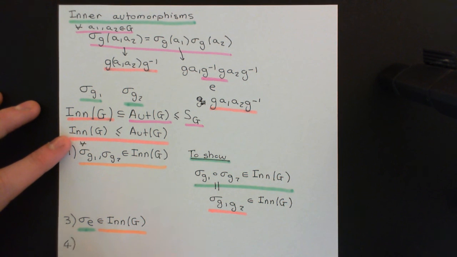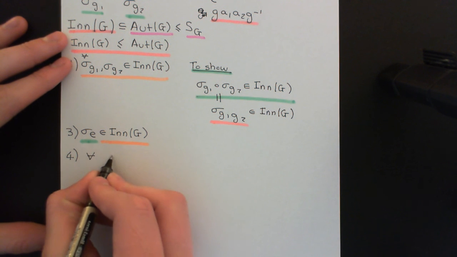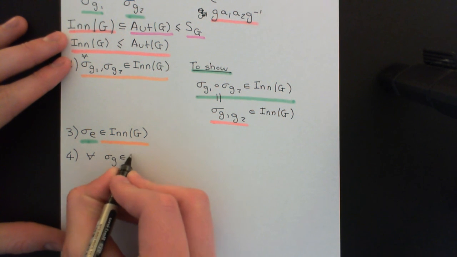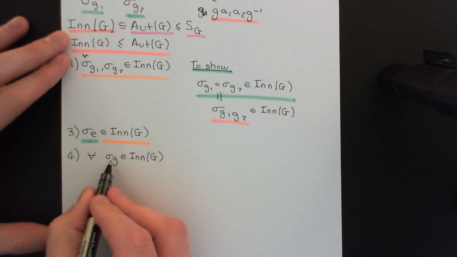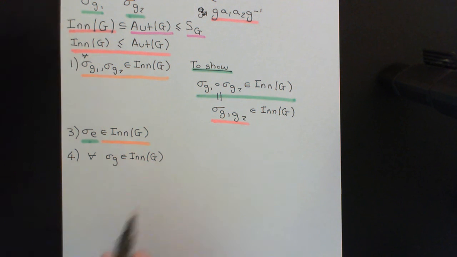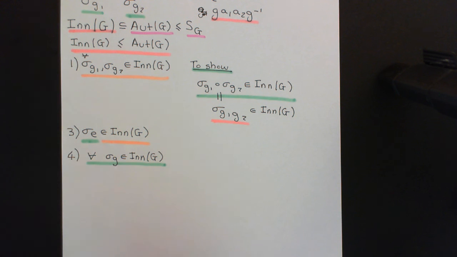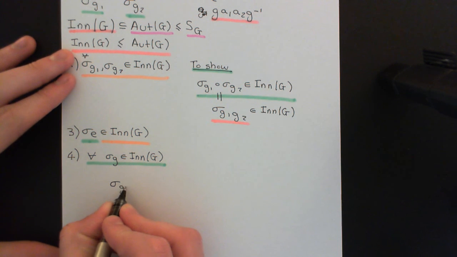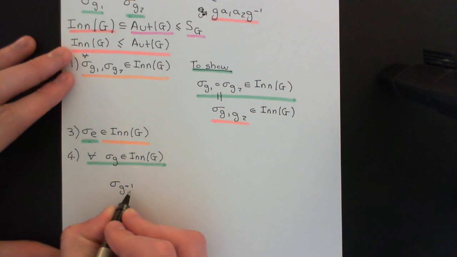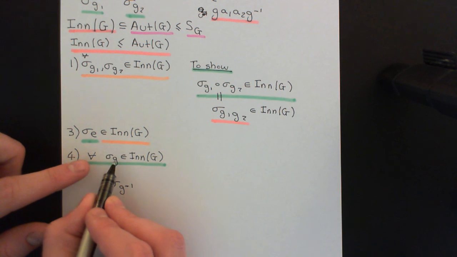Okay, and the fourth and final axiom: we want to prove that for any inner automorphism, and I'll just call this sigma G, which is an element of the inner automorphisms of G, the inverse map for sigma G is also an inner automorphism. The way that we can do this is quite simply: we know what the inverse is going to be. It's going to be the set permutation associated with the inverse element for G in the group. So this is in fact going to be the inverse set permutation for sigma G.